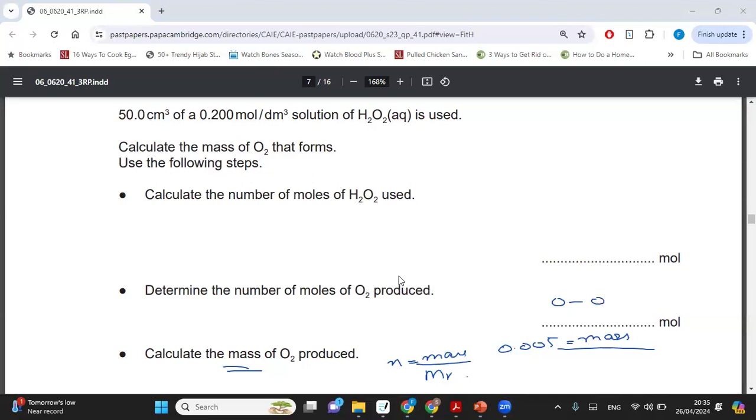One oxygen will have the mass of 16 and the other one will also have the mass of 16. So we will do 16 multiplied by 2 because there are 2 oxygen atoms, and 16 multiplied by 2 gives us 32. We will take this in the denominator: 0.005 multiplied by 16 times 2. And this will give us the mass.